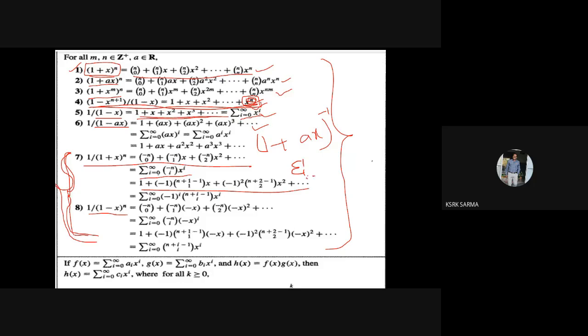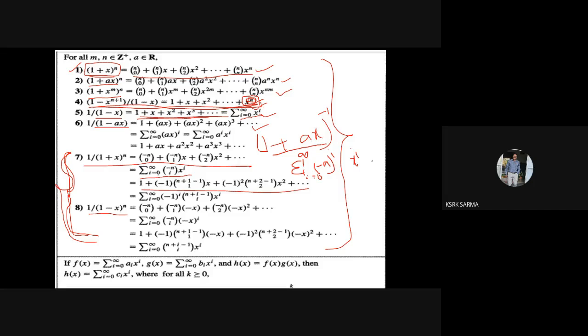Sigma i equal to 0 to infinity, (minus a) whole power i into x power i. So like this we can write. So if it is (1 plus ax) whole power minus 1, or (1 minus ax) whole power minus 1, this can be written as sigma i equal to 0 to infinity a^i into x power i.